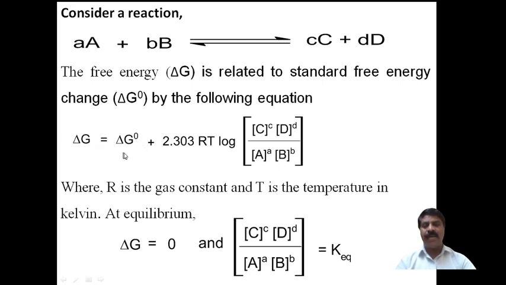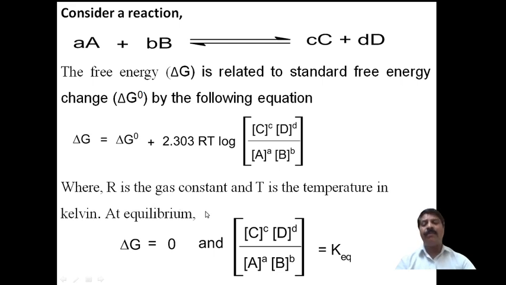This delta G naught is the standard free energy change, because it is produced at a particular temperature and pressure, that is at a standard level. Log is the logarithm function, R is the gas constant, and T is temperature, because the rate of the reaction usually depends on the temperature. As the temperature increases, the rate of the reaction also increases. Therefore it simultaneously depends on the energy.